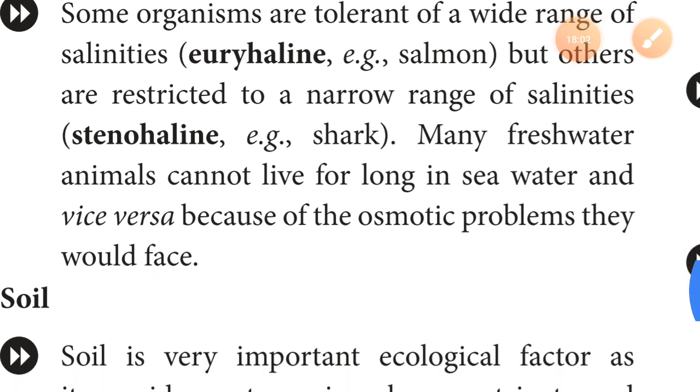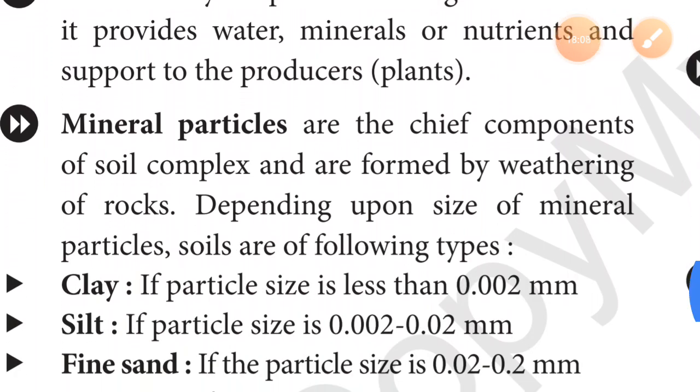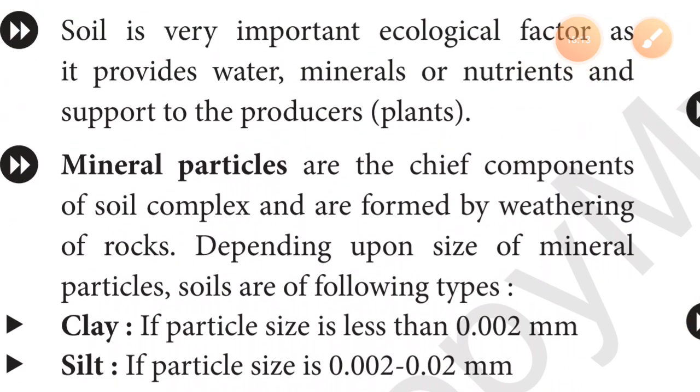Let's move on to another abiotic factor, that is the soil, right? Soil also plays a very important role as an abiotic ecological factor, because soil is capable of providing water, minerals and nutrients for the autotrophs, the plants, for photosynthesis, right? It means that soil contains all such things in it, that's why plants can develop in those conditions. So we can say it is very necessary.